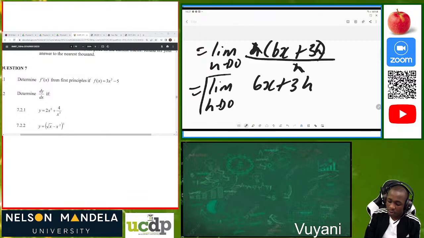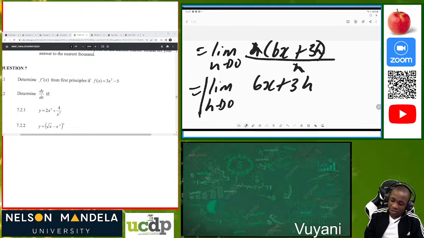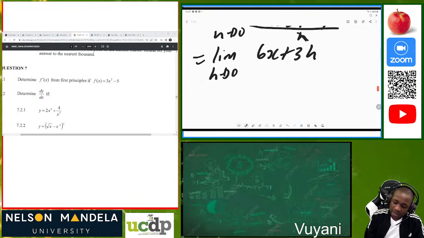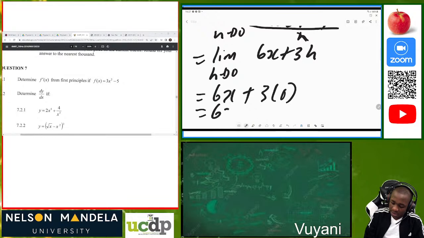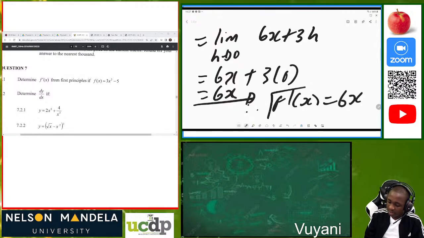So when we are solving a limit, in order for you to solve the limit, you just substitute h equal to 0 into the function. So in this case, you will be substituting the value h equal to 0 into this function. Then you have 6x plus 3 times 0, which is equal to 6x. Therefore f prime of x is equal to 6x. So that's our answer.